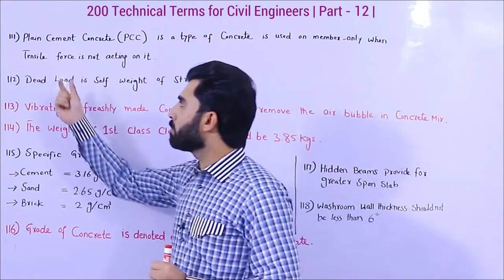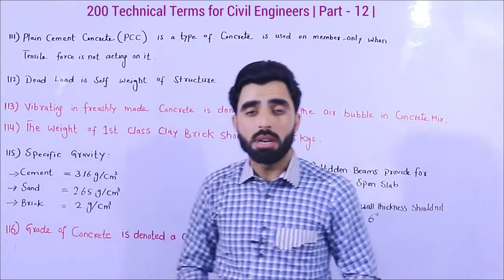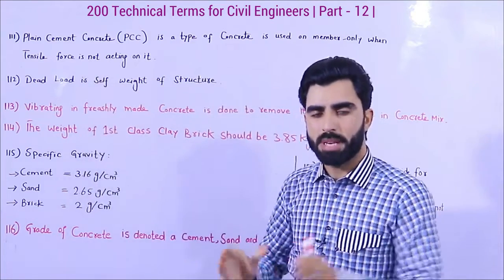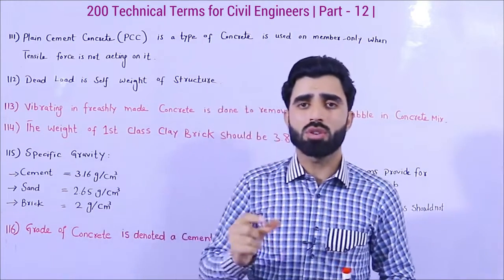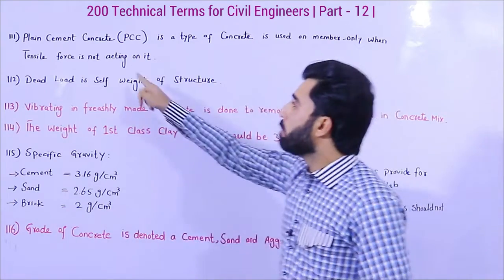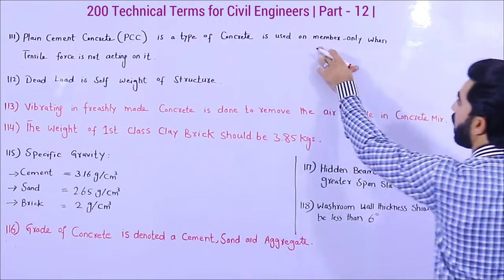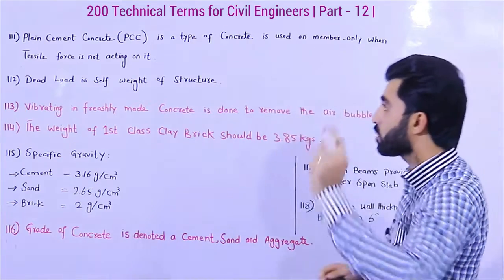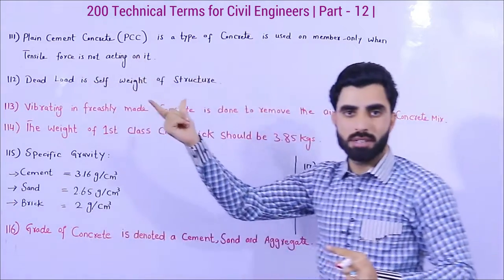Remember guys, in term number 111 I will tell you about PCC, plain cement concrete. As I told you before in many videos, concrete is strong in compression but it's weak in tension. So plain cement concrete is used only in members or structures where tensile force is not acting on it.